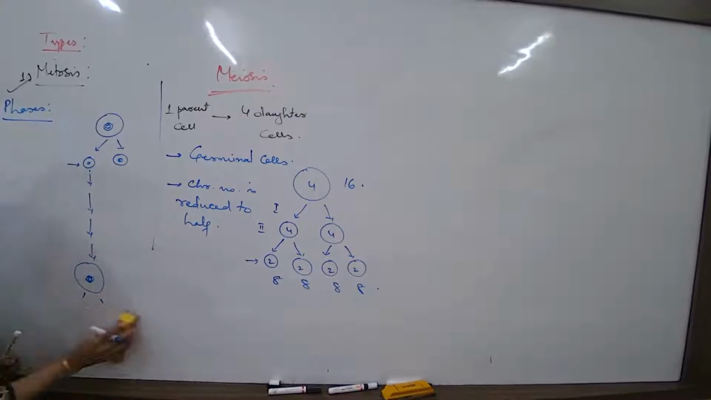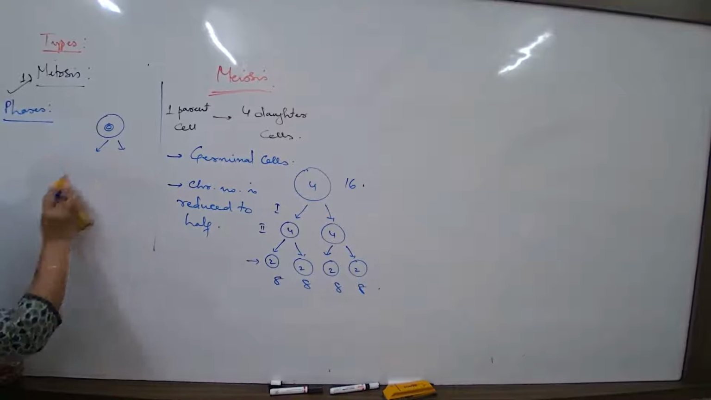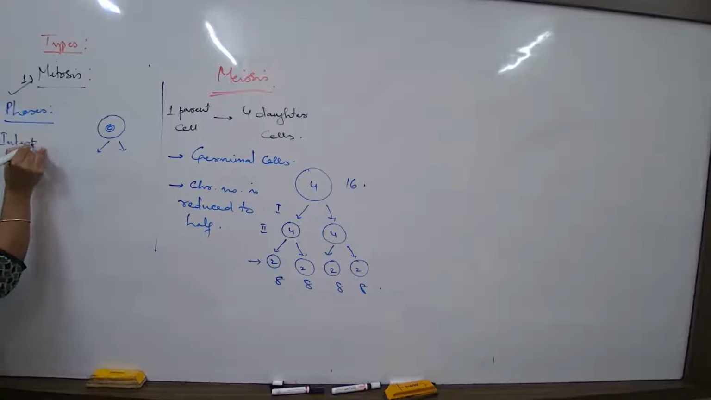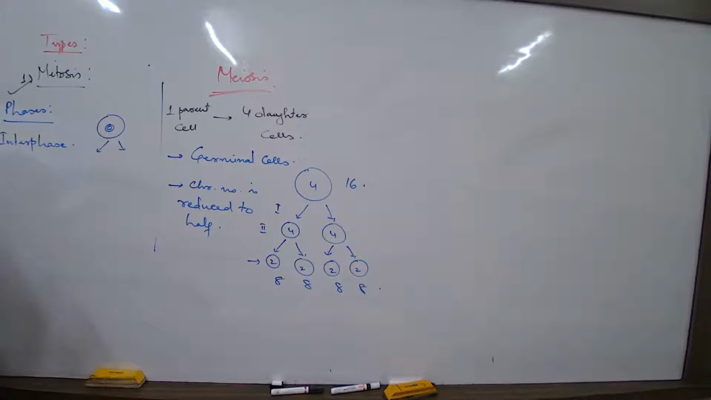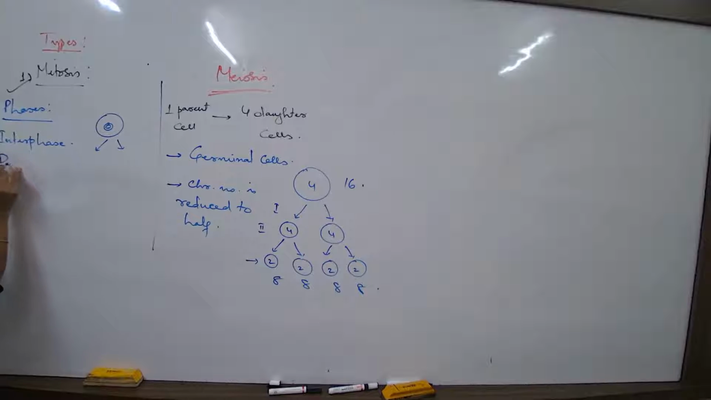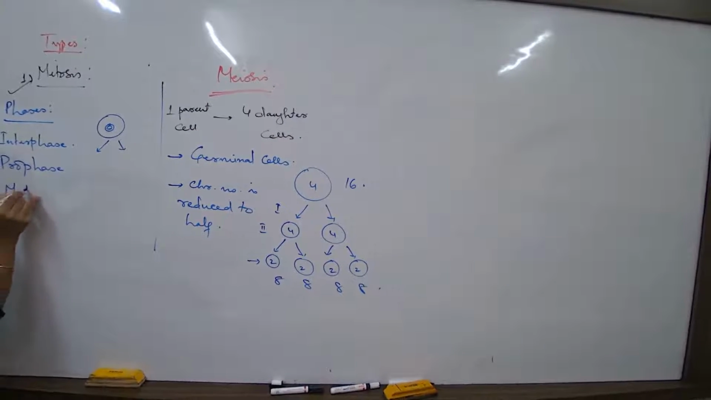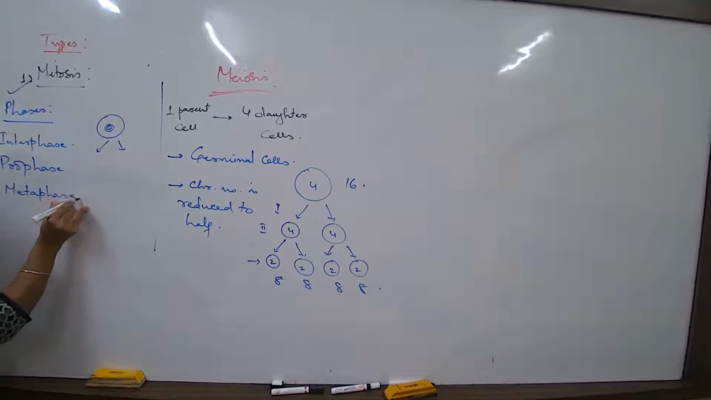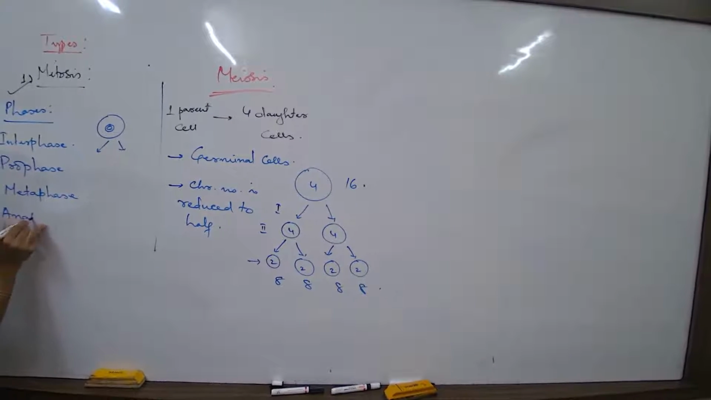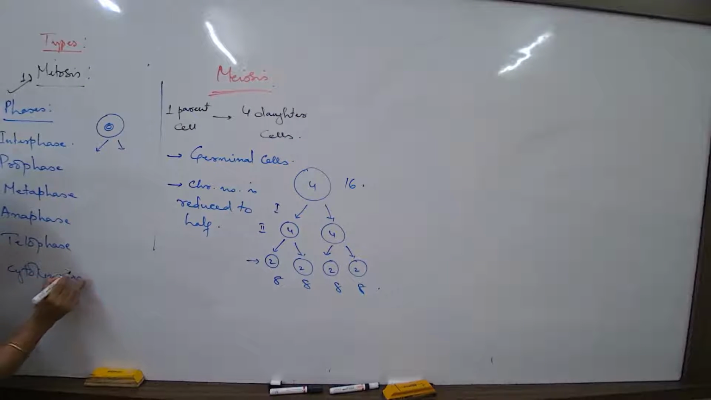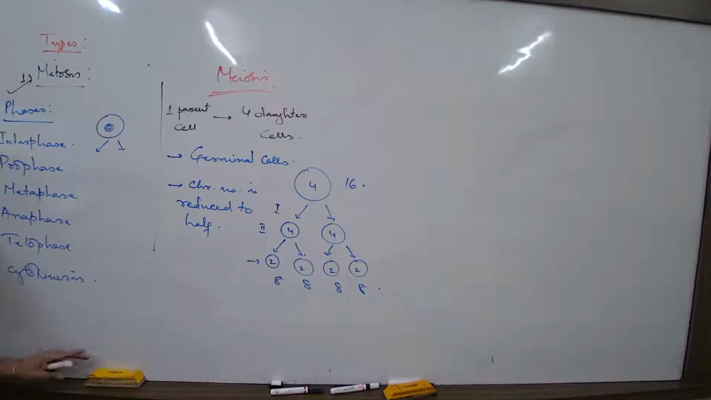So let us get started to understand some of the stages. The stages we talk about are first interphase. Get acquainted with the names. Then prophase, then metaphase, then anaphase, then telophase, and then cytokinesis. Okay? Now let us learn.